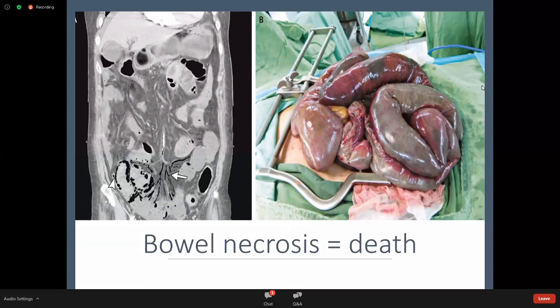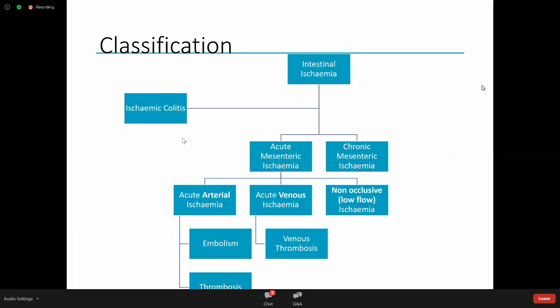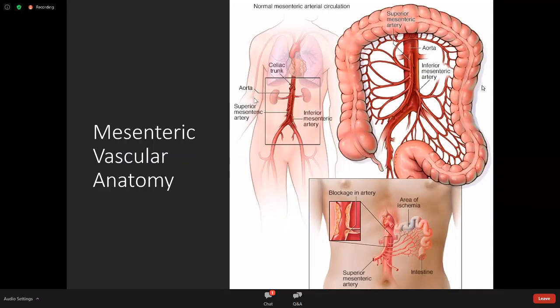So again, just thinking now about the classification, now we're looking at acute mesenteric ischemia. We've talked about ischemic colitis on its own. Now we're talking about acute mesenteric ischemia. So just quickly, we're going to talk about the vascular anatomy. You've got your aorta, celiac axis is up here behind the colon. We've got the inferior mesenteric artery down here. It supplies mainly the colon, sigmoid colon, and rectum, and then the superior mesenteric artery. So it's usually the superior mesenteric artery that is affected with acute mesenteric ischemia.